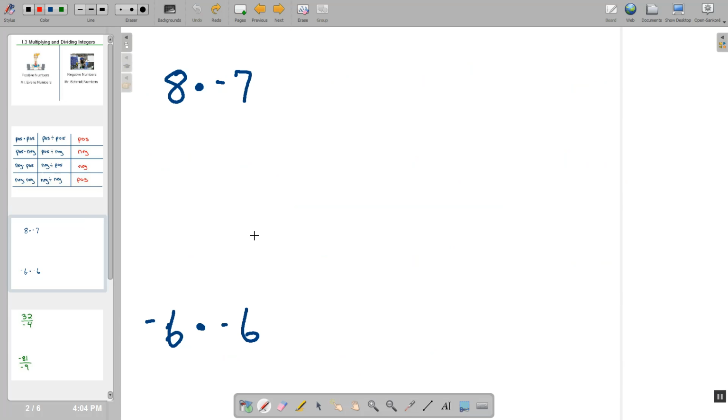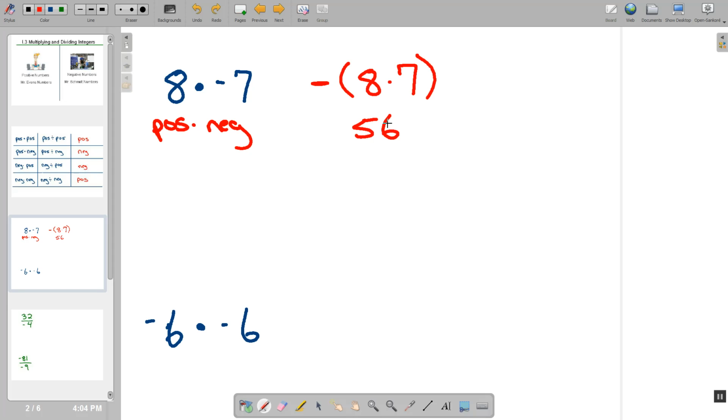So for a couple examples, if we have 8 times negative 7. What I like to think of this is it's actually going to be a negative answer because we have a positive times a negative. So it becomes a negative answer, and then I can basically ignore the negative for the rest of the problem. So it ends up becoming a negative and then just 8 times 7. Well, 8 times 7, or 8 groups of 7, ends up being 56. And so our answer ends up being a negative 56.